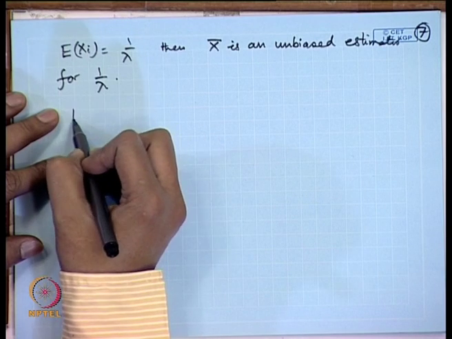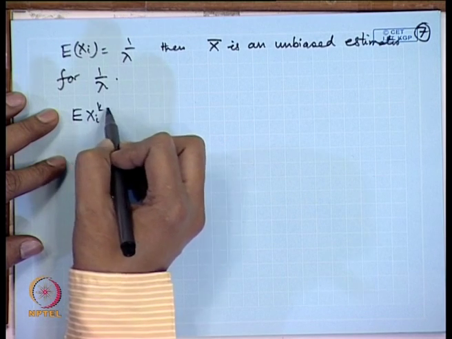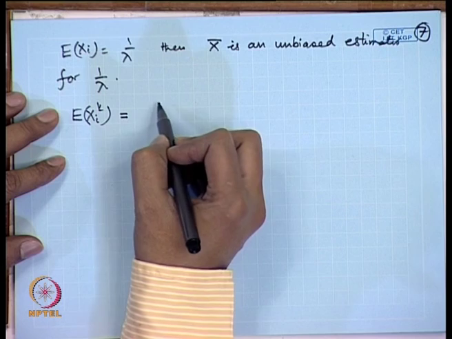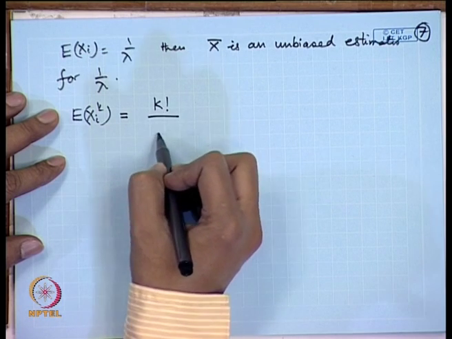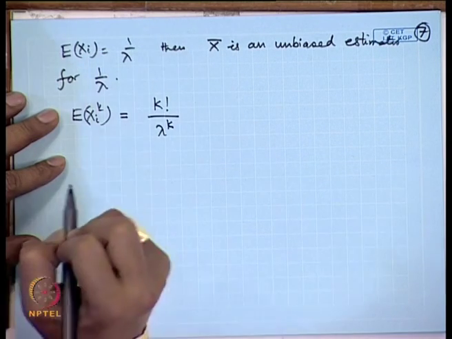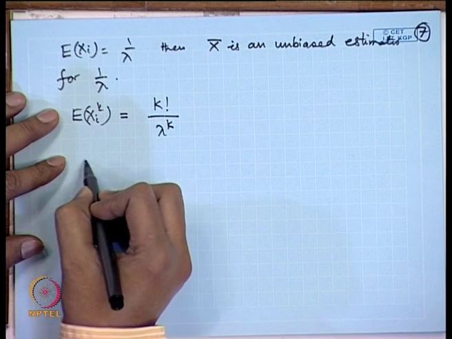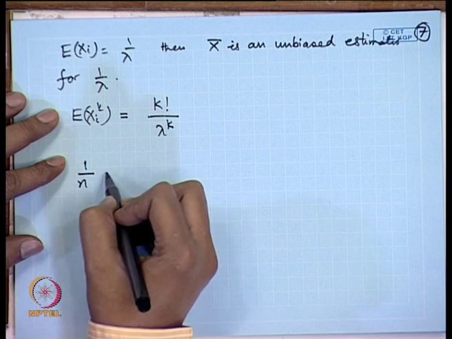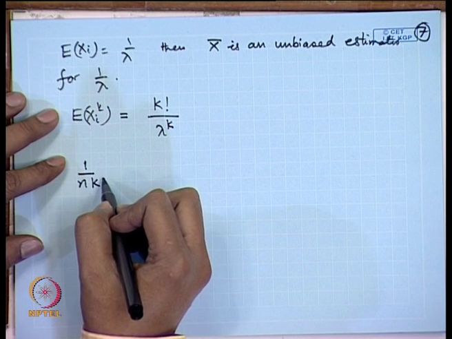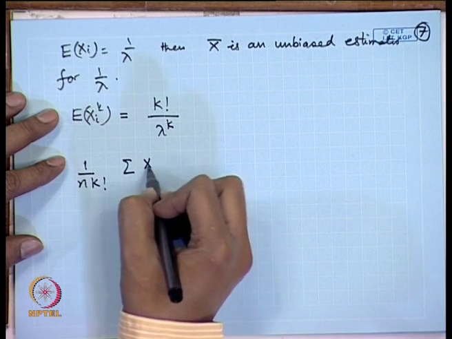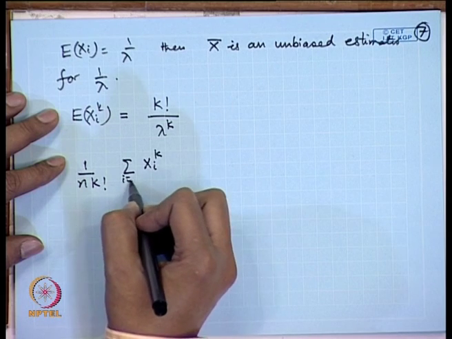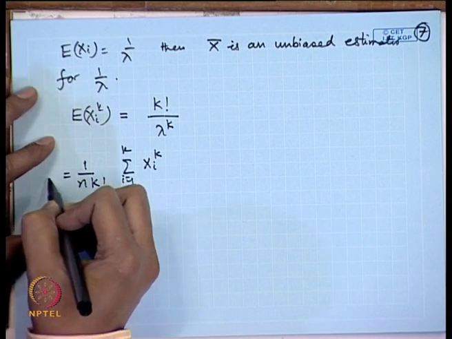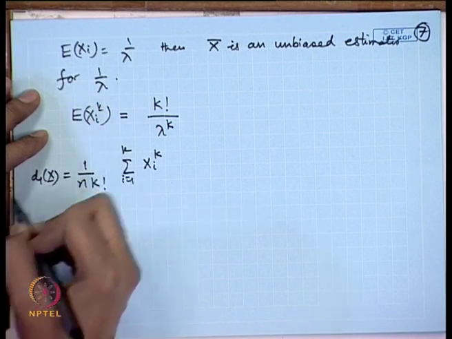For example, we may look at, say, expectation of X_i to the power k. In the exponential distribution, this is equal to k factorial divided by lambda to the power k. So, we may write 1 by n k factorial sigma X_i to the power k, i is equal to 1 to n, let us call it, say, T_1(X).